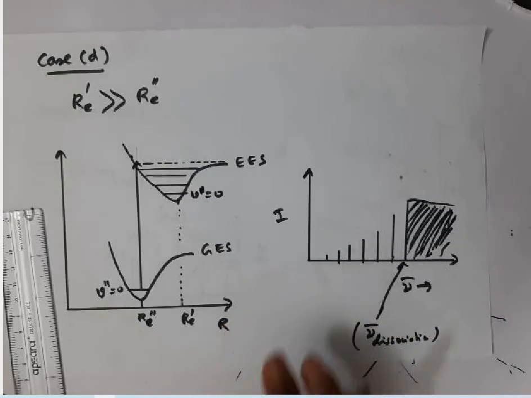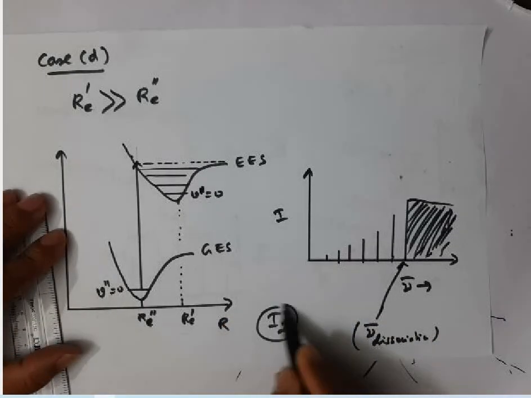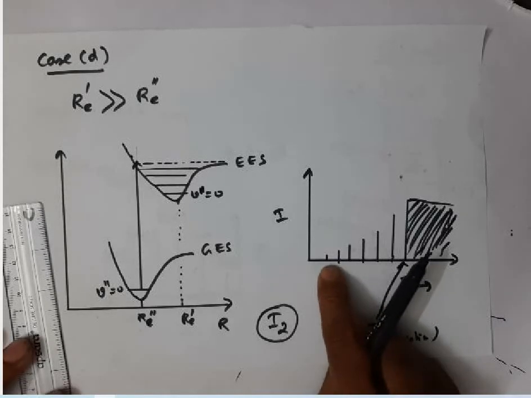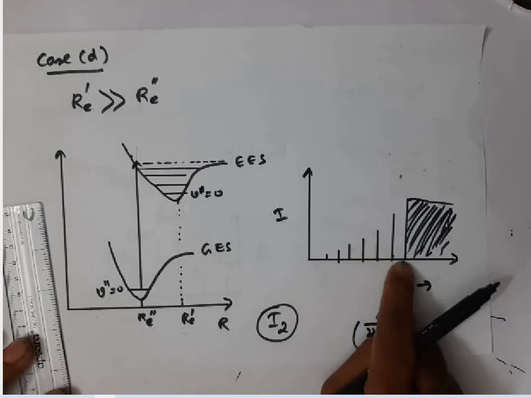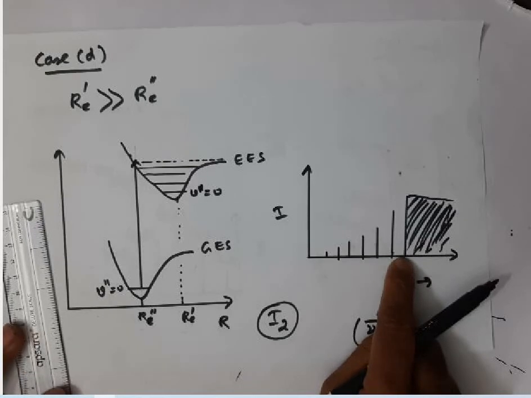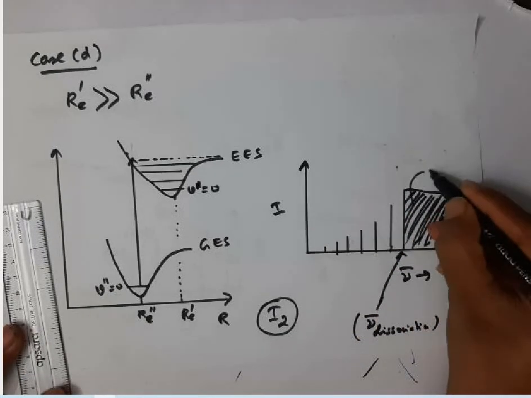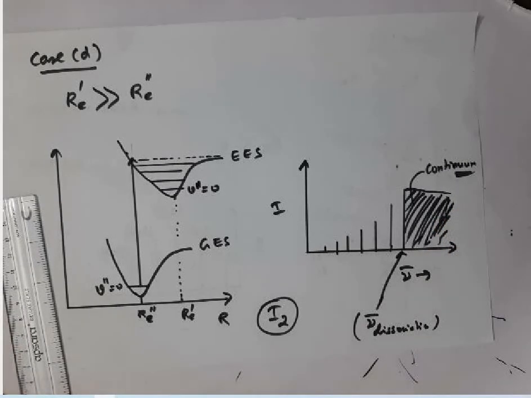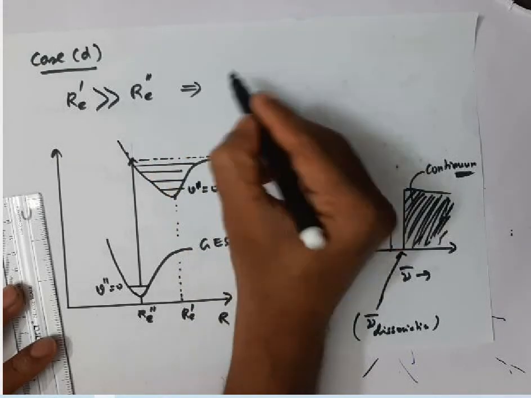So this also happens in the case of the iodine molecule. This type of spectrum will appear. In the iodine molecule, you can see some quantized lines. Then once the dissociation limit is reached, after that you will get a continuum. Whenever a continuum appears, it implies that the molecule dissociates there. So this is actually case D, where the molecule dissociates.